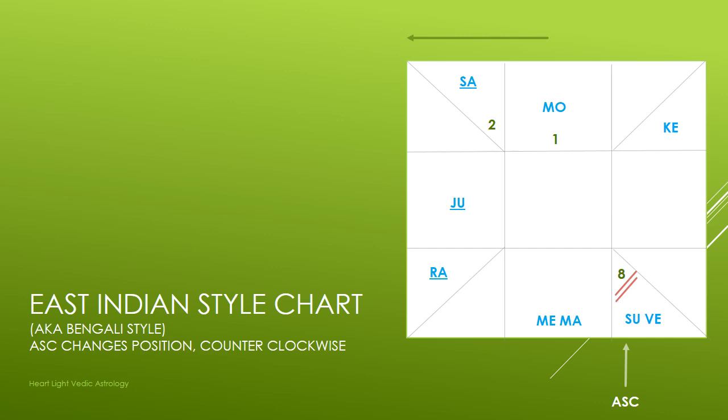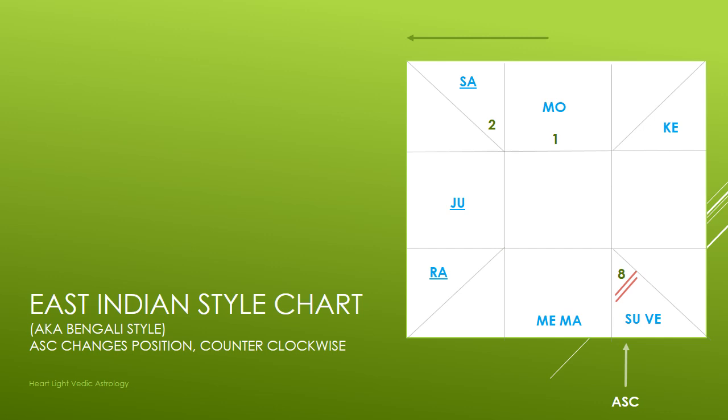They either write ASC, ascendant, Lugna, or they usually mark little hatchings, like the red hatchings I put here. So again, in the East Indian style, the top is Aries, but if we look at the hatchings here, that's in the 8th house. Again, I've put the numbers here, but in this style chart, because the constellations never change positions, you don't actually need to put these numbers, but you do need to mark the ascendant. So again, he's got Sun and Venus in Scorpio, and that's his Lugna or ascendant. Okay, so that's the East Indian style chart.